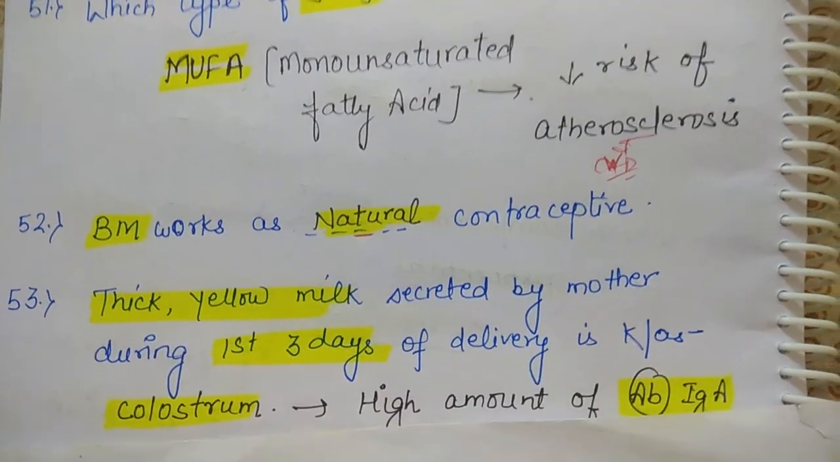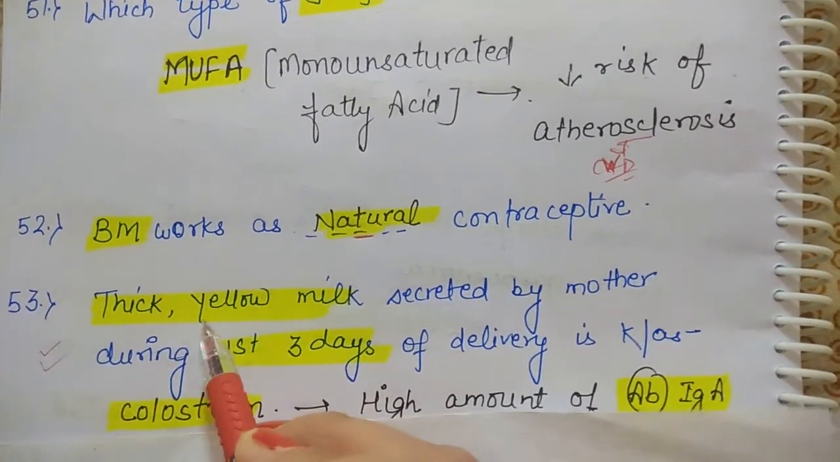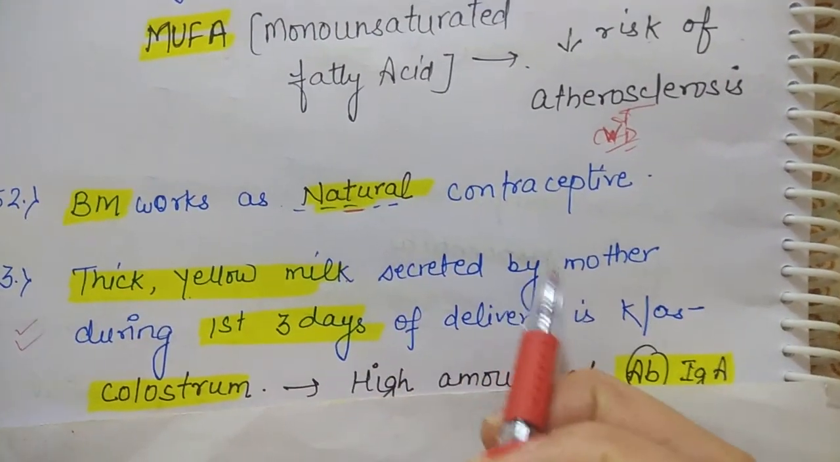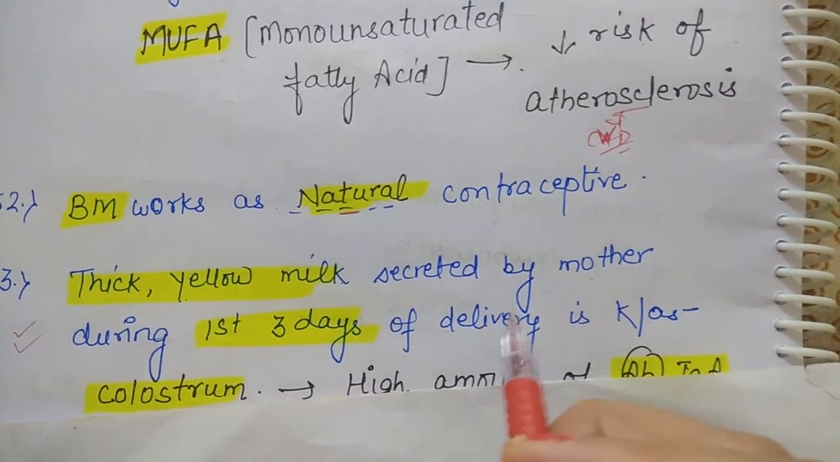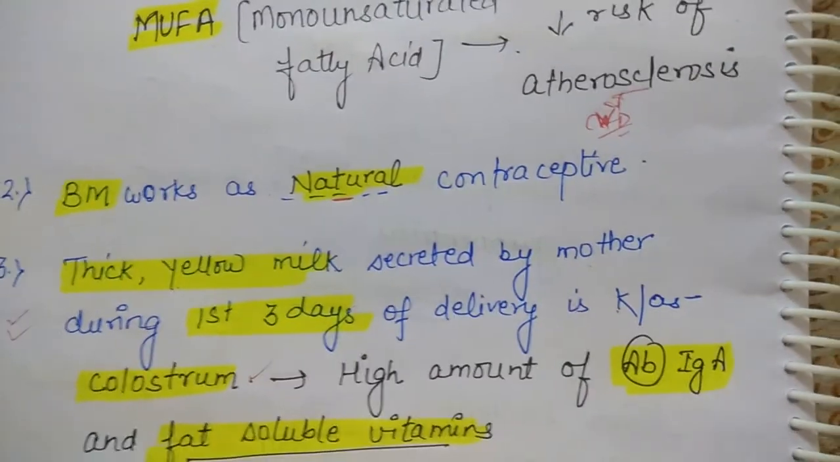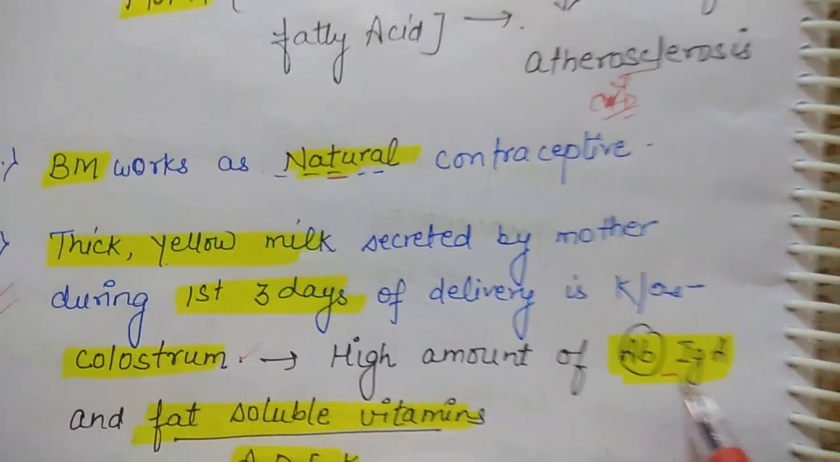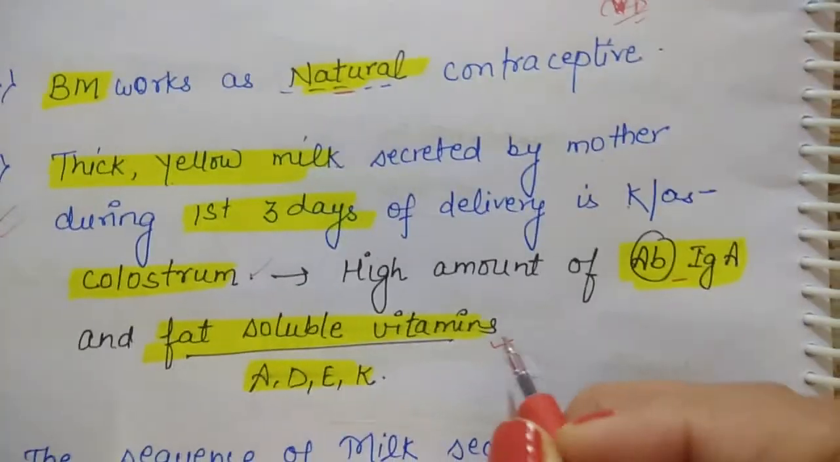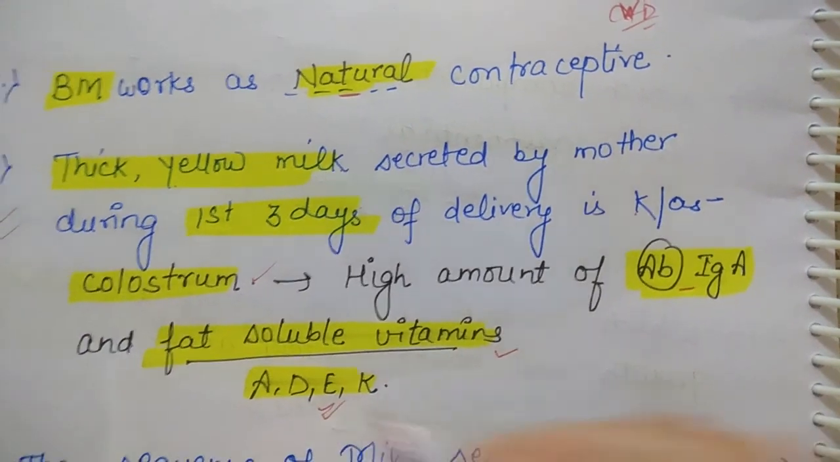Next question. This question has been asked so many times. The thick yellow milk secreted by the mother during the first 3 days after delivery is known as colostrum. Colostrum has a high amount of immunoglobulin A and fat soluble vitamins. Fat soluble vitamins are A, D, E and K.